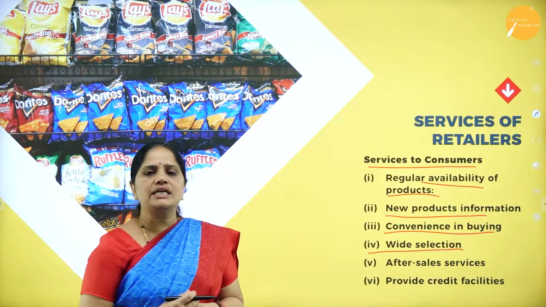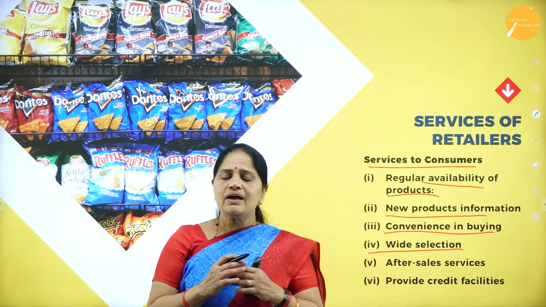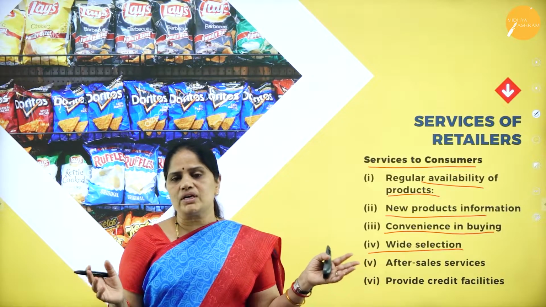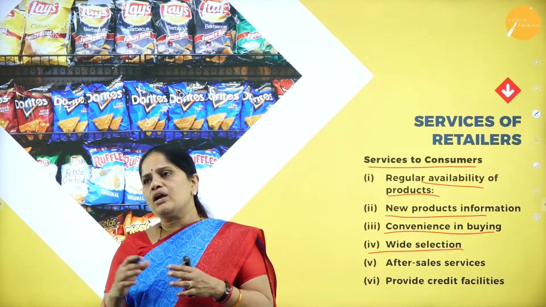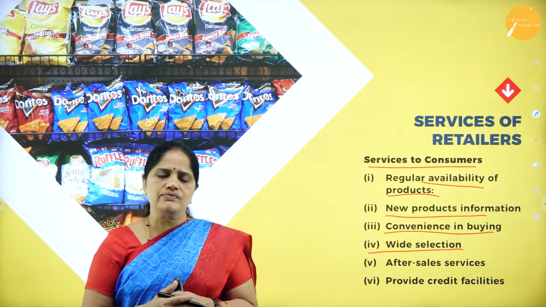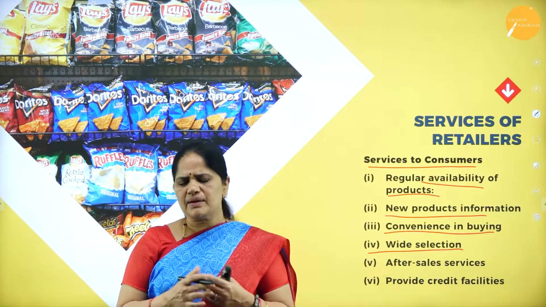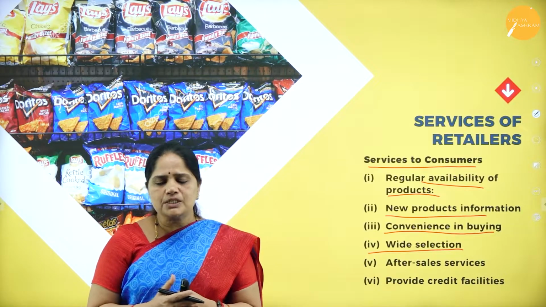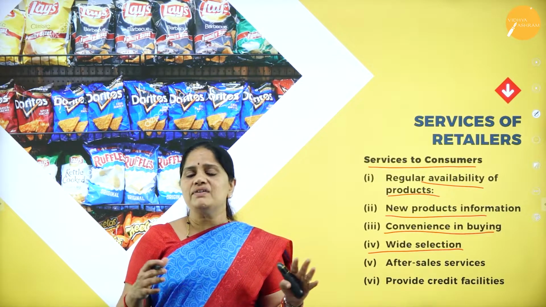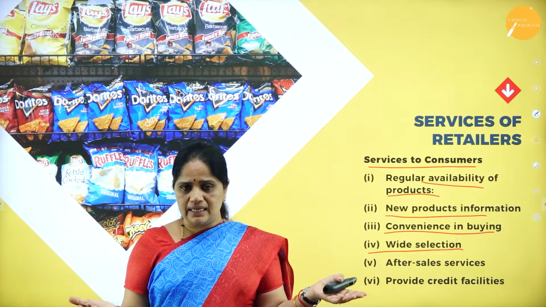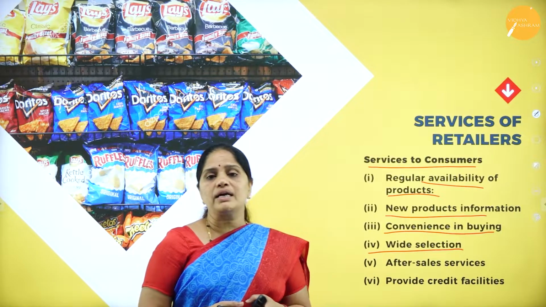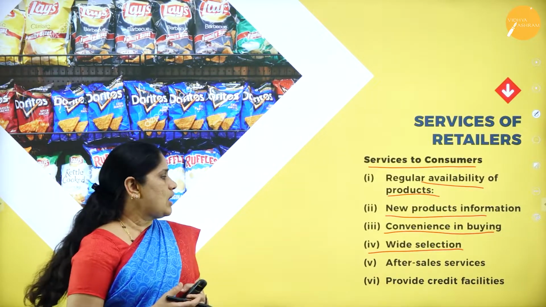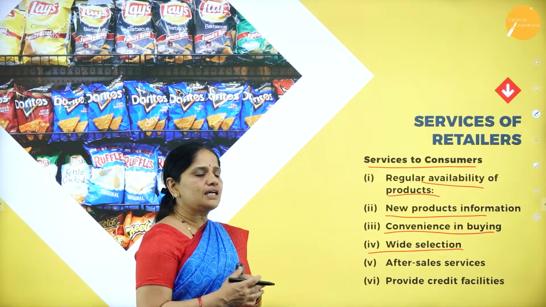Then next one is wide selection. The retail trader will have an array of goods and services. Suppose it is a washing soap, he will have almost 10 to 12 brands of washing soap, and for each product he will have 10 to 12 brands, so that the customer is free to make a choice of the product. So he will be giving a wide selection to the consumers.